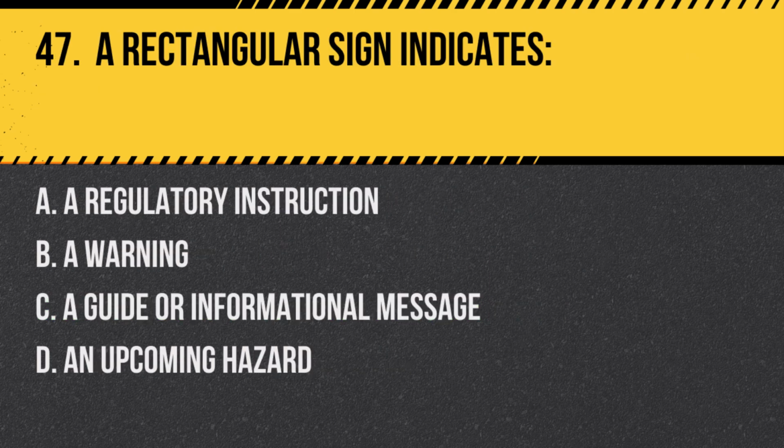Question 47. A rectangular sign indicates: A. A regulatory instruction. B. A warning. C. A guide or informational message. D. An upcoming hazard. Answer: C. A guide or informational message. Rectangular signs are typically used for guide or informational messages such as directions, distances, or services available.